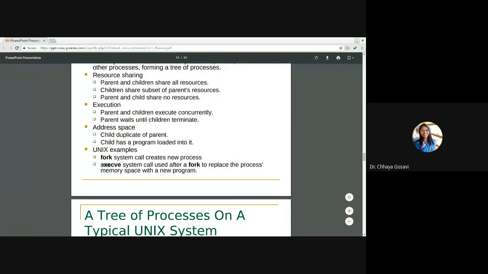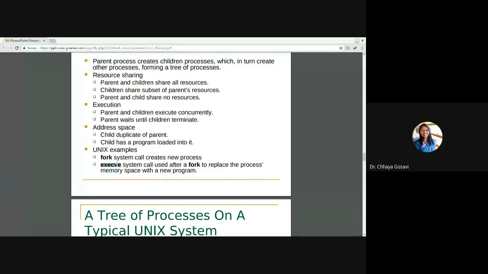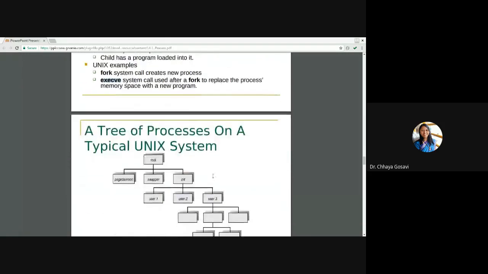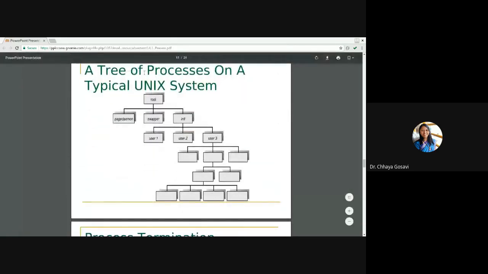And exec, if you use this system call after fork, it will allocate or share the memory which is allocated to the parent with a child. So child process can replace the parent process. This is how a tree of processes looks on a typical Linux system.